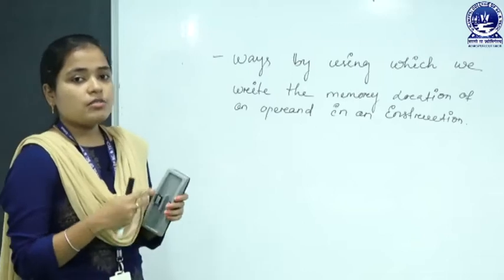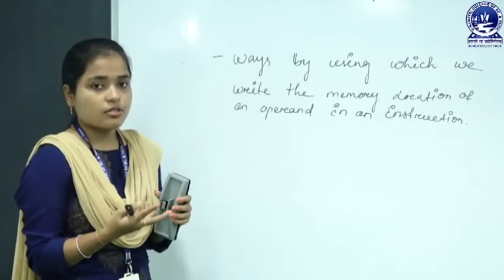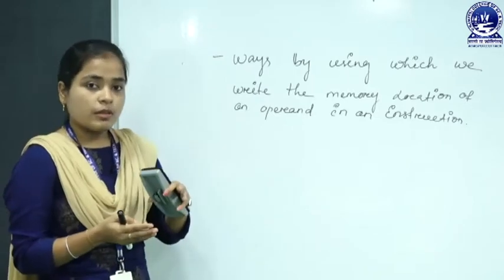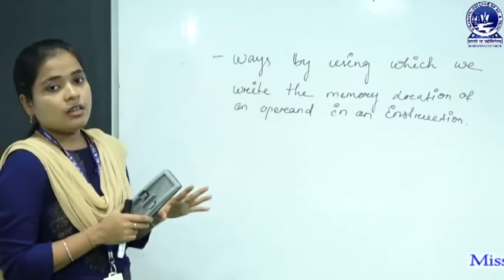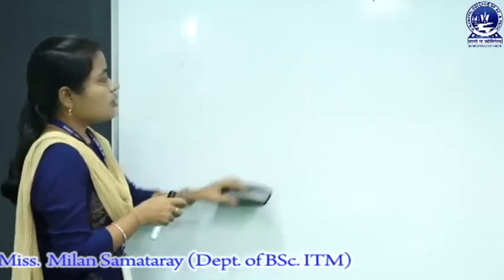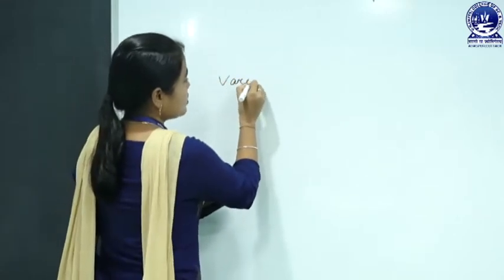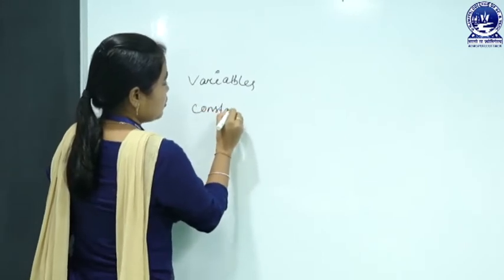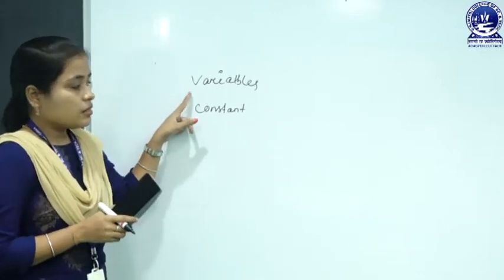Many programmers use the computer organization concept. Computer organization means there are different types of data structures. You can also use them when we are storing the instructions in a memory, but when the concept comes to the operand, you have to follow the organizational concept, that is addressing mode. So, basically in every program we are using variables and constants. You have to store and display the value in the variable or the constant.